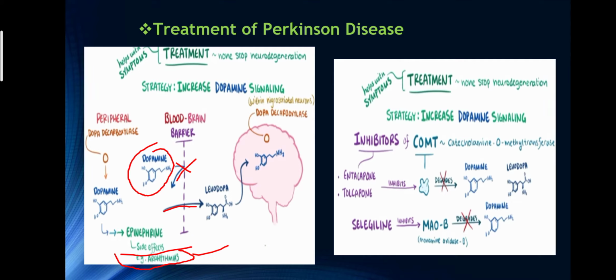But when we talk about the peripheral environment, that is outside the blood brain barrier, here is the first enzyme, dopa decarboxylase, and another similar enzyme, that is COMT. COMT is an enzyme that converts the levodopa molecule. Dopa decarboxylase converts the dopamine molecule into epinephrine, but COMT, whose full form is catechol-O-methyl transferase, converts levodopa into 3-OMD.